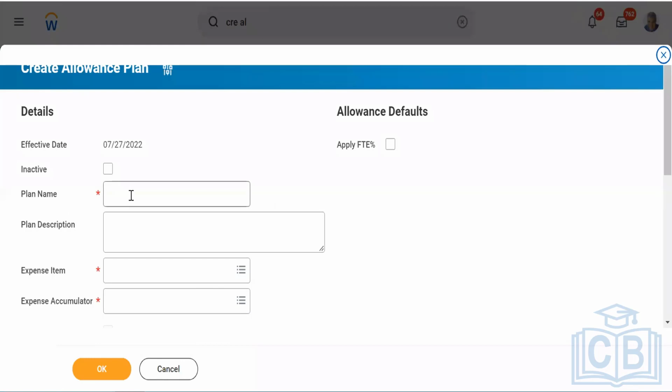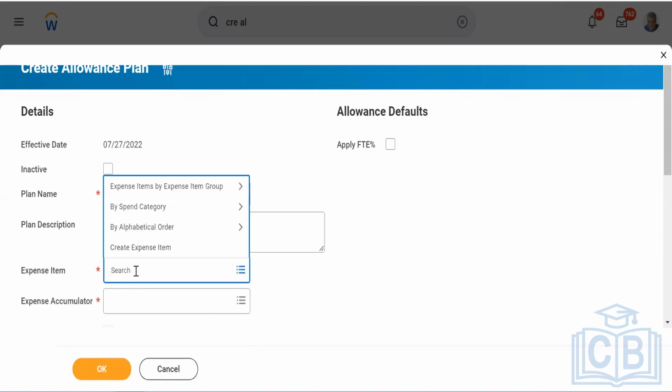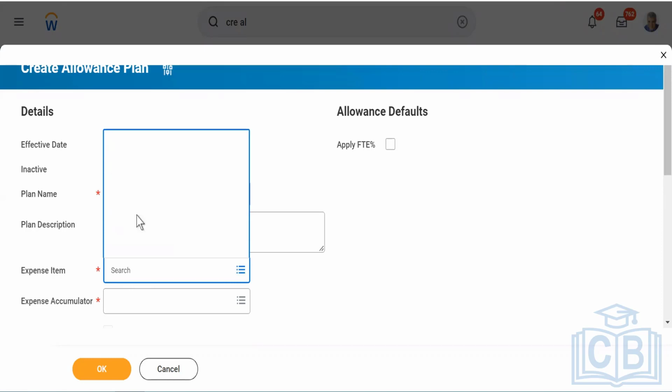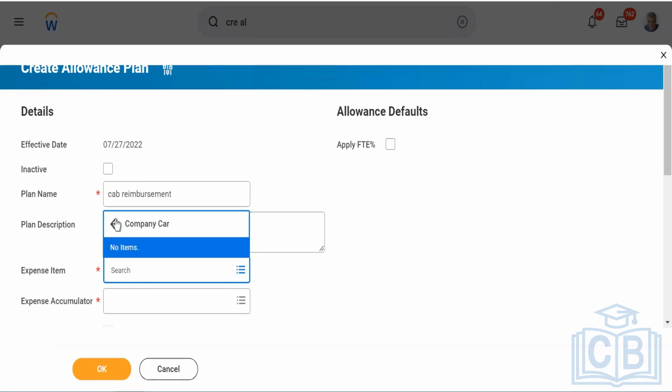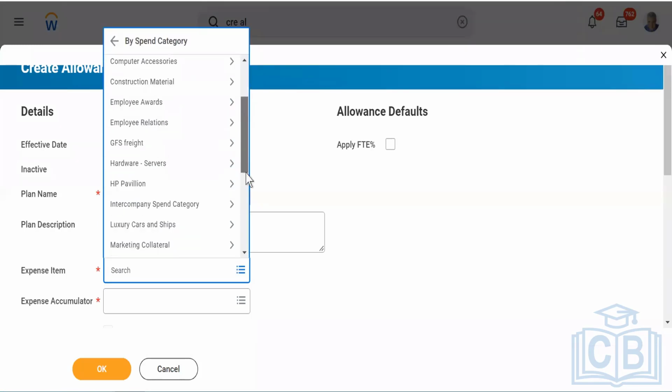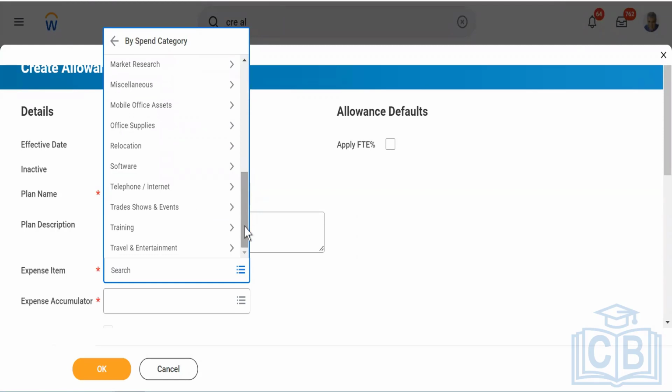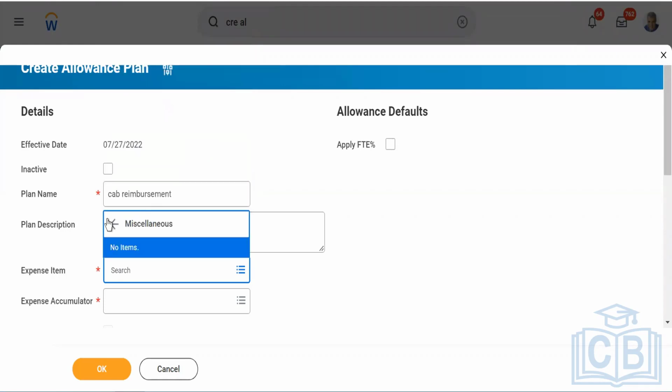So here you see plan name. I can put like cab reimbursement. If your company gives cab reimbursement, then that expense item should be here. Let's say company car. See, there is no option, right? Which means it has not been configured in this, and we don't have the permission to do that also. Let's see if I have something in miscellaneous. No.